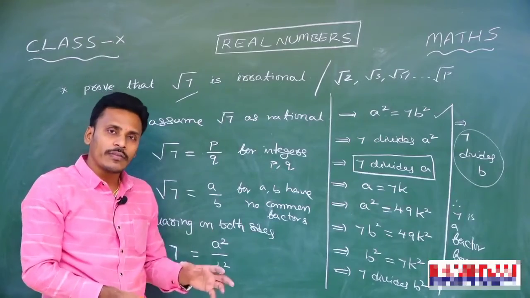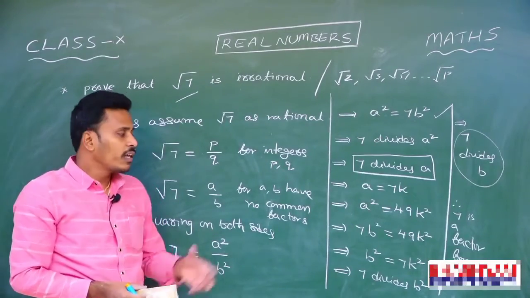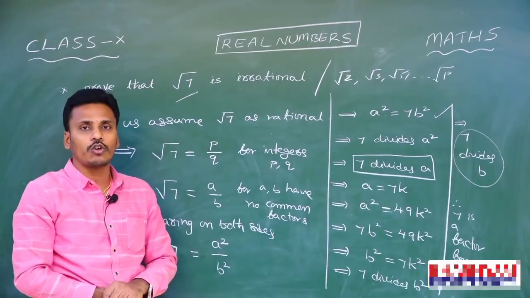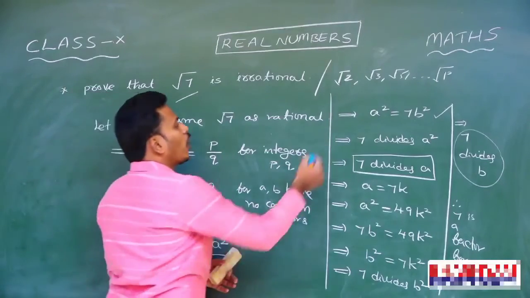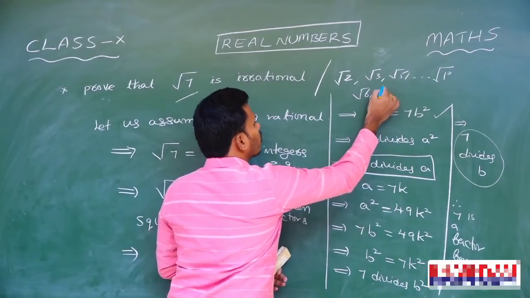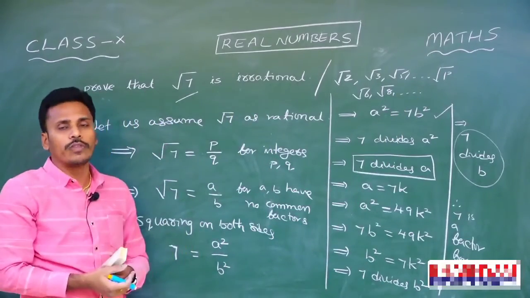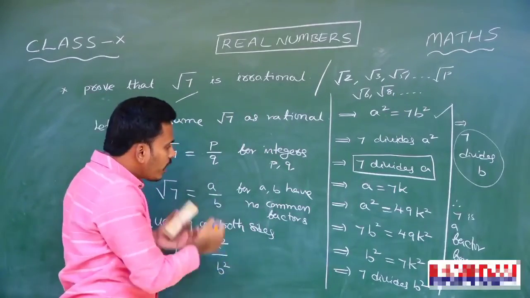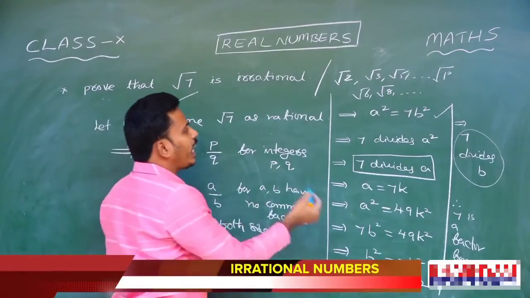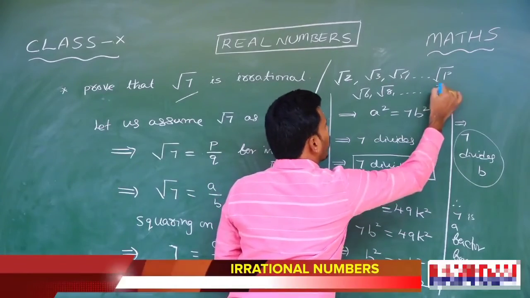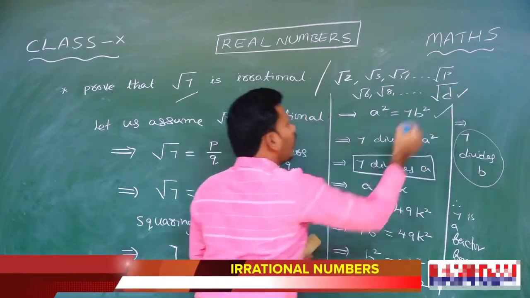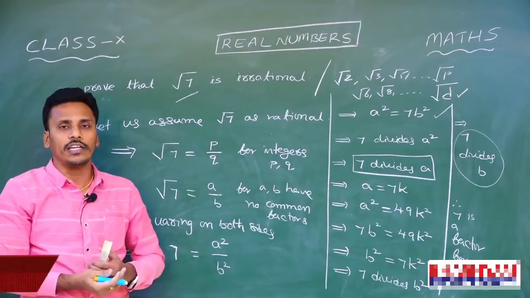And after that, there is a chance to extend this way of proving the irrationality of the numbers for root 6 and then root 8. For all these numbers also there is a way to prove that. And if you extend this theory, at the end you can prove the irrationality of the numbers of the form root d if d is not the square of any integer.